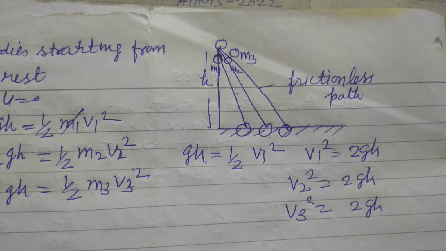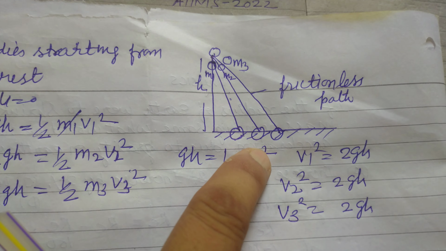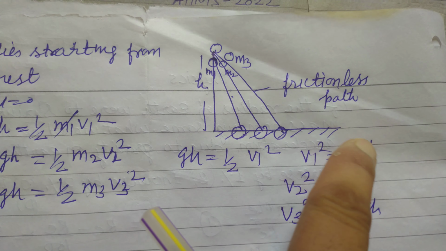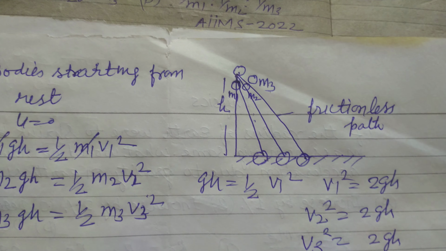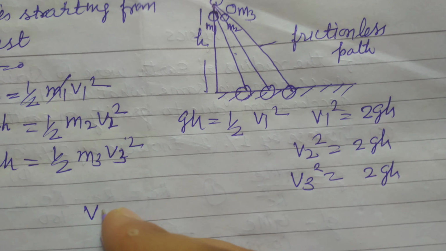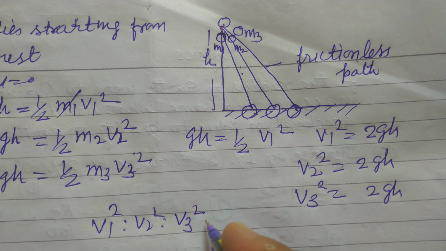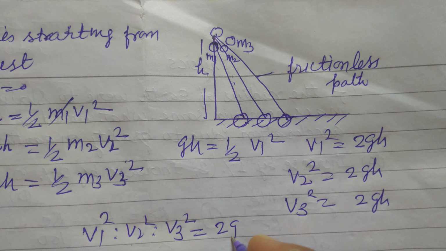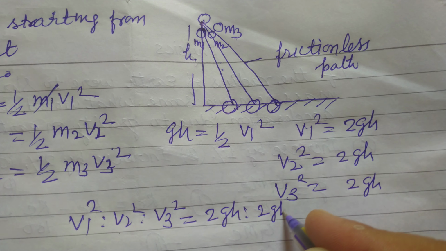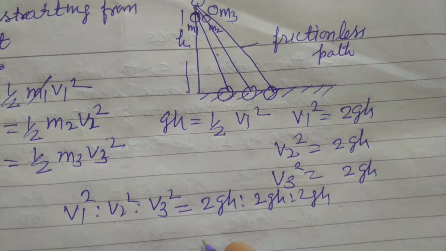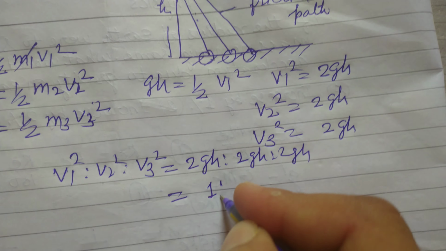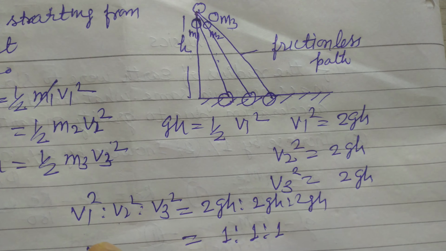So the velocity on reaching the ground doesn't depend on the mass of the body. Therefore V1 square ratio V2 square ratio V3 square equal to 2GH ratio 2GH ratio 2GH, and 2GH cancels, so we get 1 ratio 1 ratio 1.